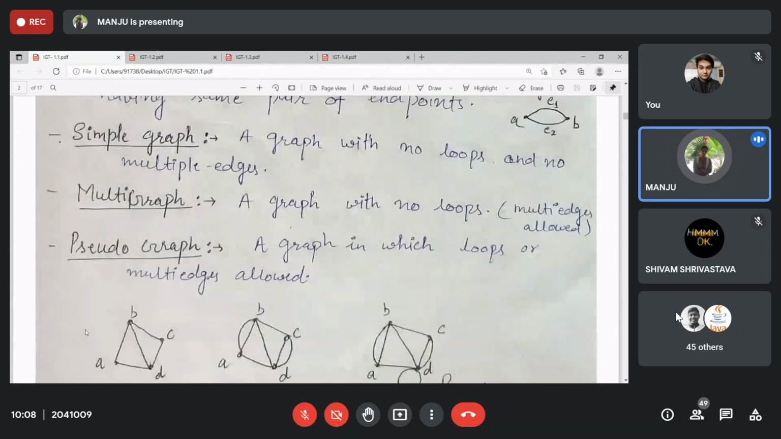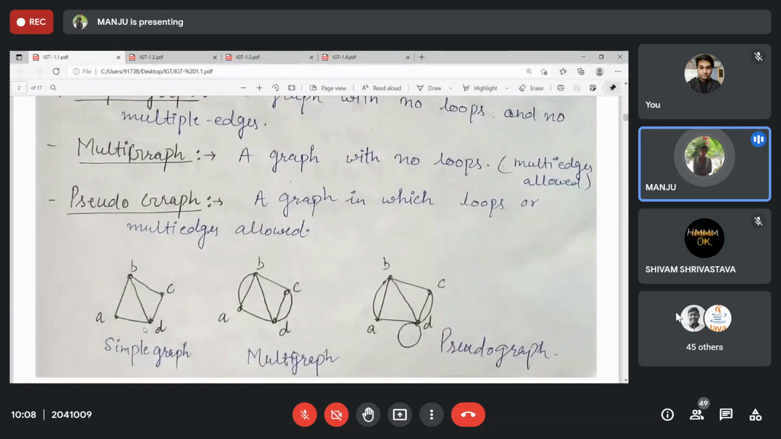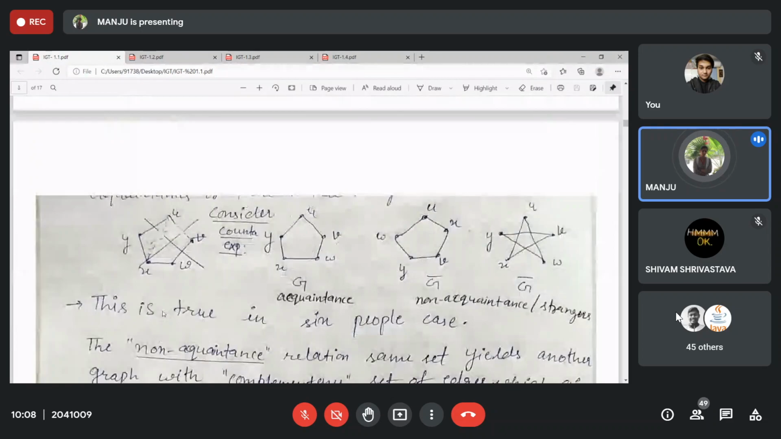In a simple graph, we don't have any multi-edge or loop, right? In a multigraph, multi-edges may be present, but no loops. In a pseudograph, loops may be present as well as multi-edges.